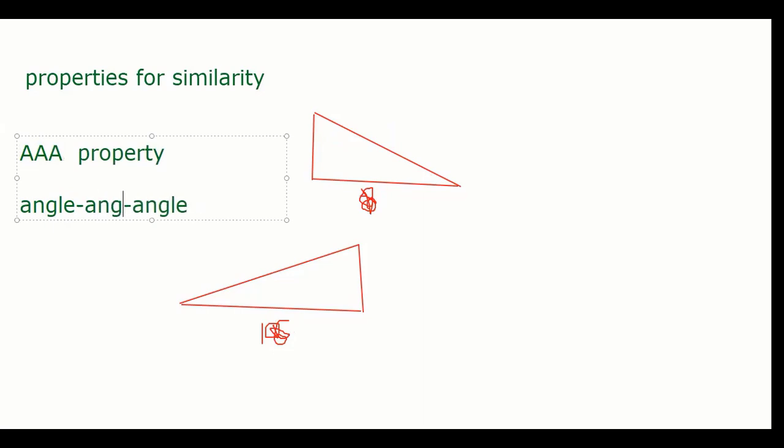Angle. Because in congruency, just three angles equal will not help. I'll explain why. The triple A property applies only to similarity. Suppose this is my 100 degrees, so one angle is equal. Say this is 30 degrees, so the second angle is equal. Say 50 degrees. My three angles are equal, so my triangles are similar. But they need not be congruent unless the sides are equal.